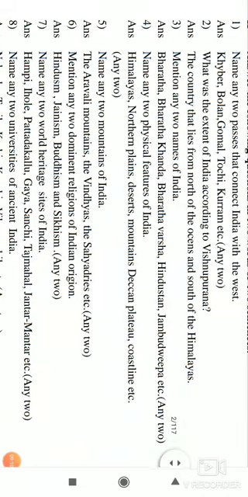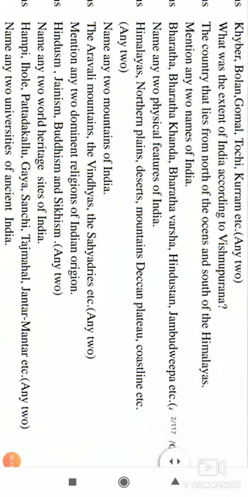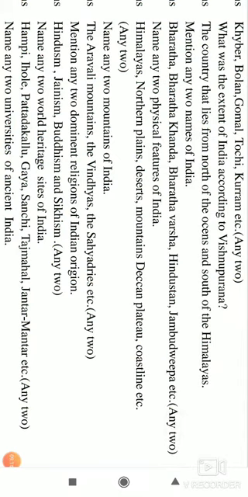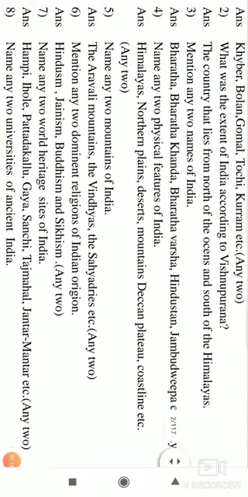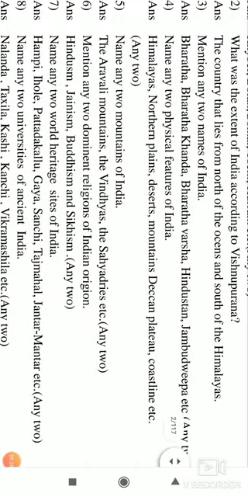Next, we have the third question: mention any 2 names of India. India has plenty of names. If you write 2 names, that may be sufficient. One is Bharata, Bharatakhanda, Bharatavarsha, Hindustan, Jambudvipa. These are the different names given to India. You can write even India, because in the question, any 2 names of India, they have already given 1. There are many more names, but if you write 2, that may be sufficient.